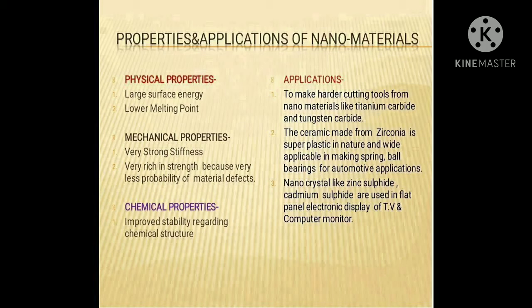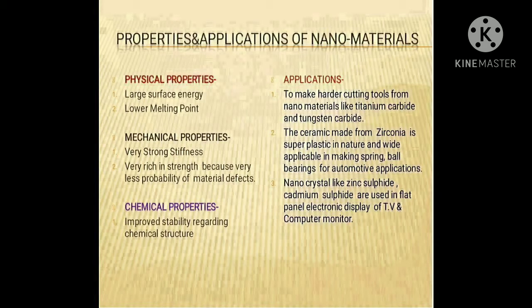Now let us see some applications of nanomaterials. First, it is used to make harder cutting tools from materials like titanium carbide or tungsten carbide. Tools made from such materials show a very high level of hardness compared to tools made from any other conventional material.